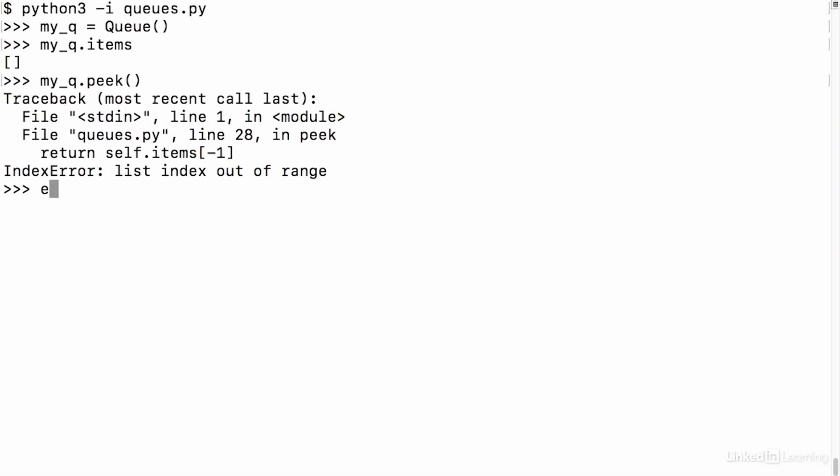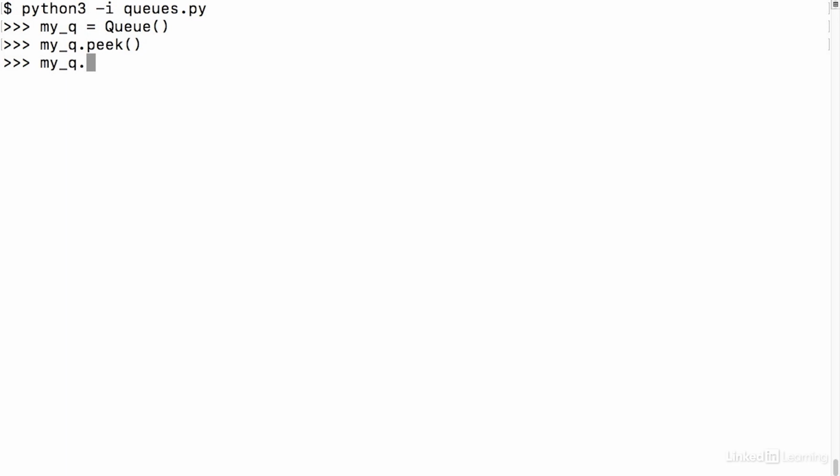We'll go back to the terminal and I'll restart everything again. So we'll do python3 -i and then the name of our file. I'll create another queue object. And this time, when I call peek, it should just return none because we haven't added anything to our list yet. And that's what happens.